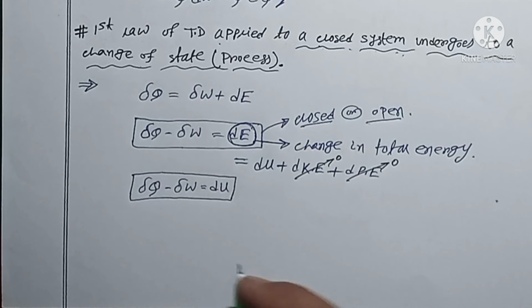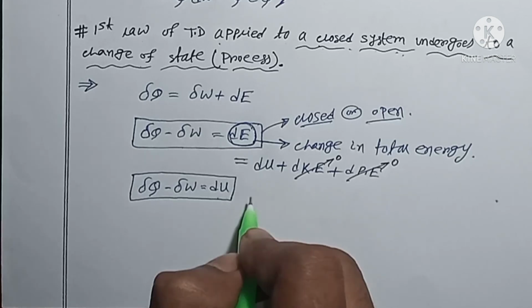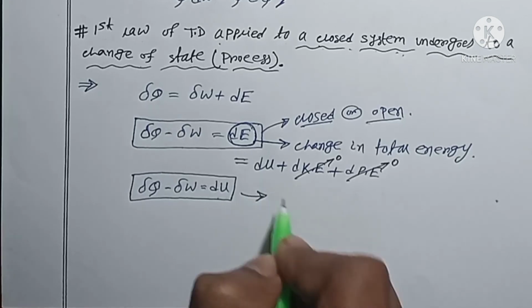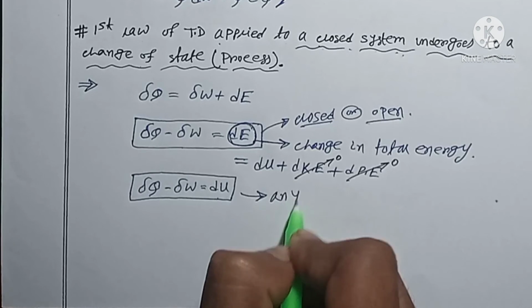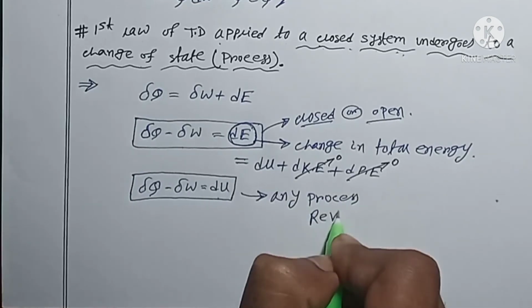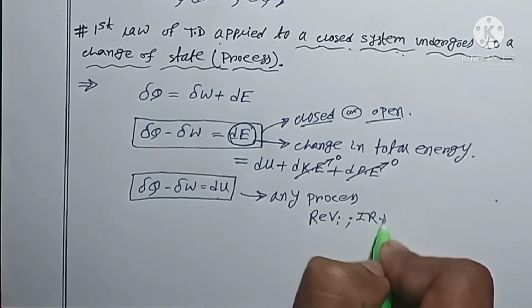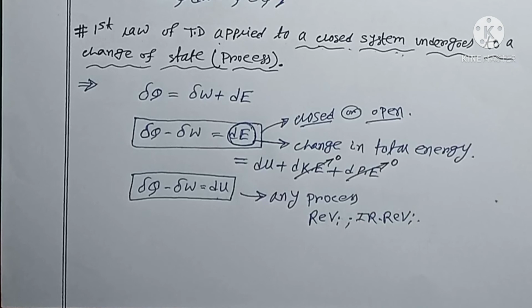Here delta U is nothing but the change in internal energy. Again, you can write it for any process, reversible as well as irreversible. So this is basically the first law of thermodynamics for a closed system.